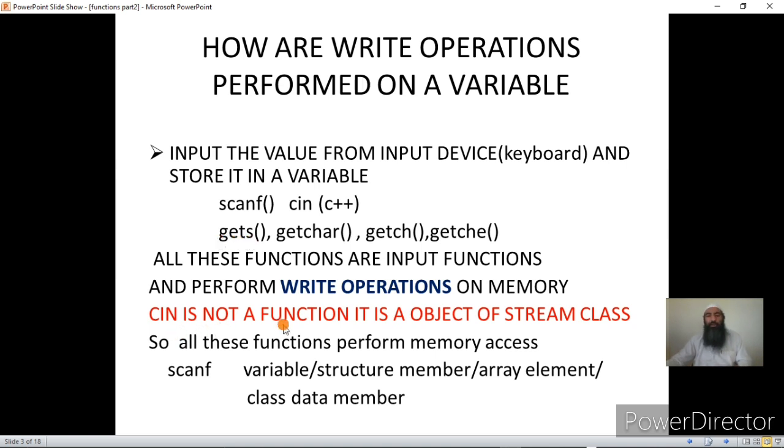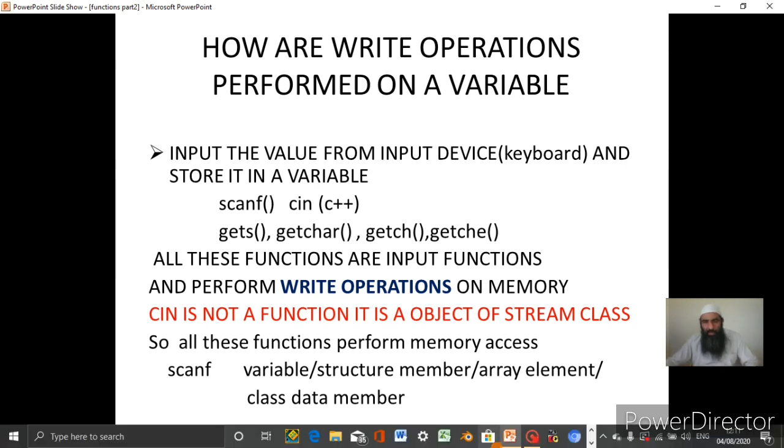Now cin is not a function, it's an object of a class that I told. So all these functions perform memory access, whether you are using scanf or cin or gets or getchar or getch or getche. These are all input functions. Input function means you are inputting a value from an input device such as keyboard and then storing that value in a particular memory whose name is mentioned in scanf or in cin or in gets or getchar or getche or getch. Let us do a bit of explanation about it and see what is happening here.